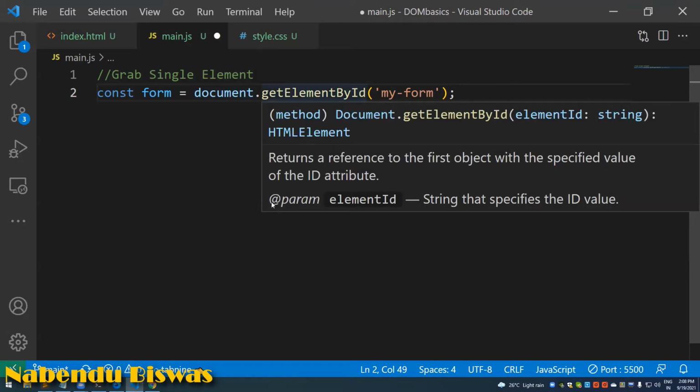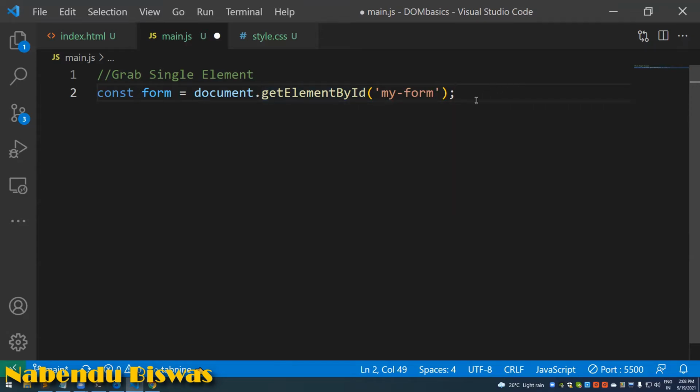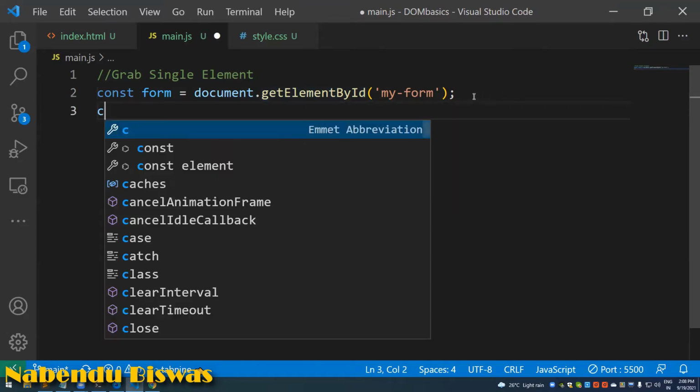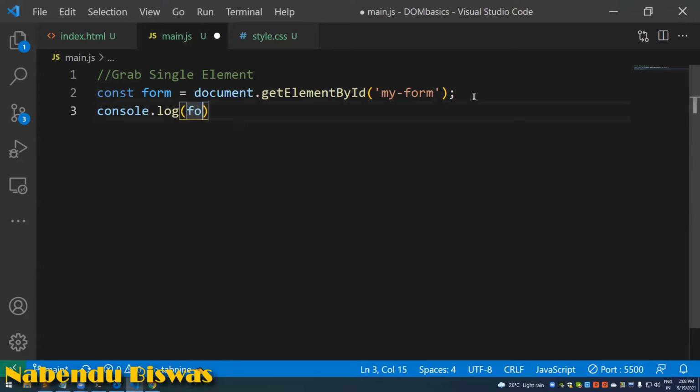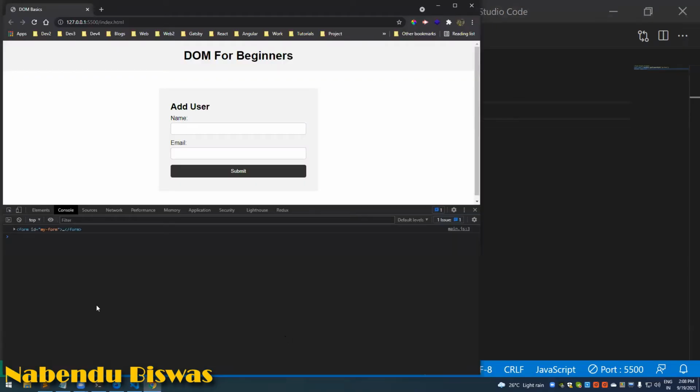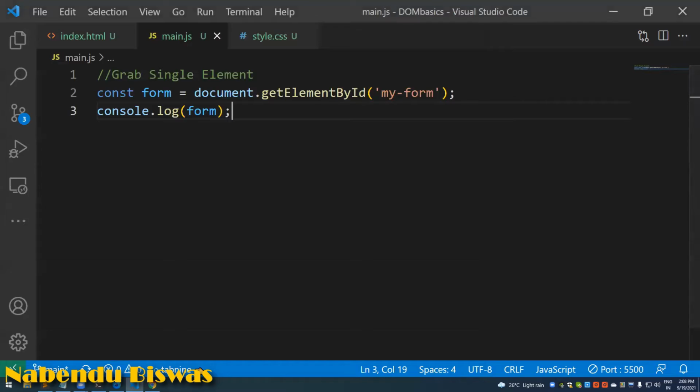With myForm, I can get access to that form, and I'm assigning it to a variable, and then console log form, and save it. If I go back, see, the form ID got selected. It means the whole of the form got selected, and now I can do anything on it. This console log is telling that.